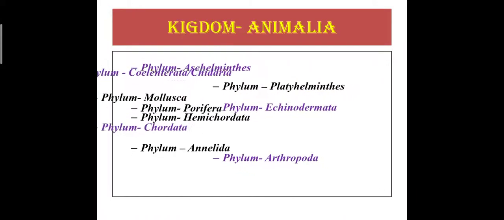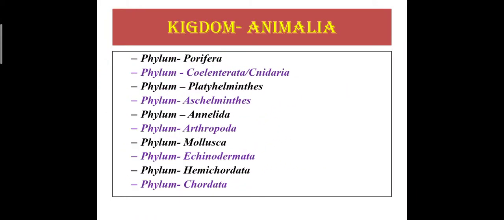Today we are going to see the classification of kingdom Animalia. There are total 10 phyla: phylum Porifera, phylum Coelenterata or Cnidaria, phylum Platyhelminthes, phylum Aschelminthes, phylum Annelida, phylum Arthropoda, phylum Mollusca, phylum Echinodermata, phylum Hemichordata, and phylum Chordata.